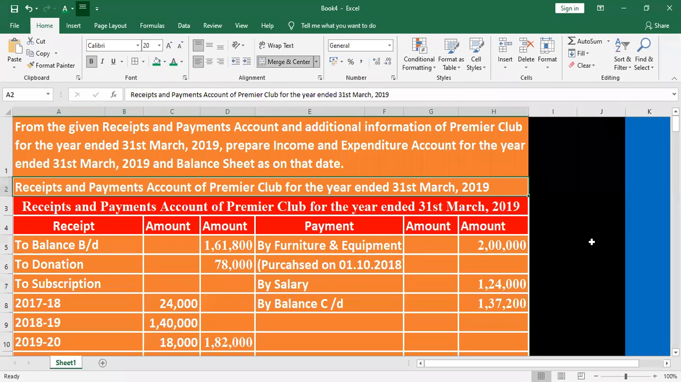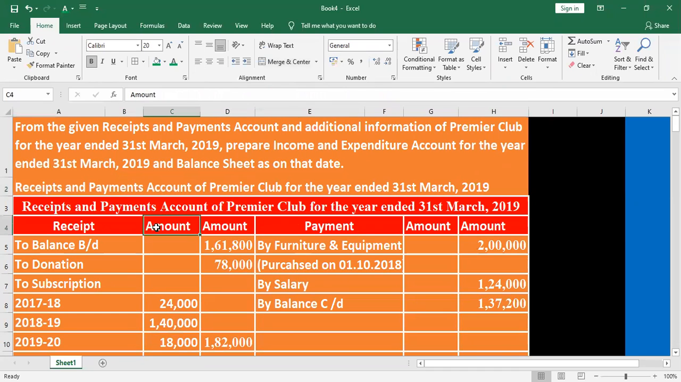From the given records, from the given receipt and payment account, and additional information of Premier Club for the year ended 31st March 2019, prepare income and expenditure account for the year ended 31st March 2019 and the balance sheet as on date.